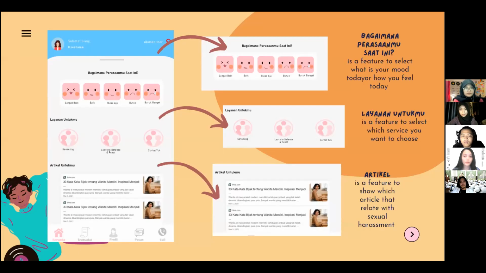Calmme also provides a feature to select your mood or how you feel today, called Bagaimana Perasaanmu Saat Ini. Calmme also provides a feature to select which service you want to choose, called Layanan Untukmu. And the next feature from Calmme is Article. Article is a feature to show articles related to sexual harassment.